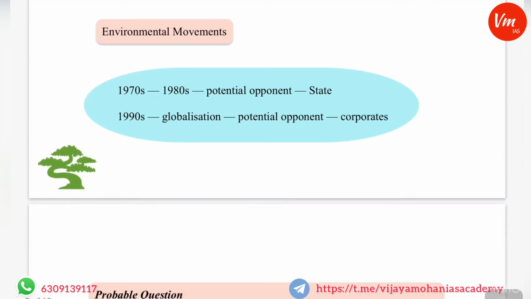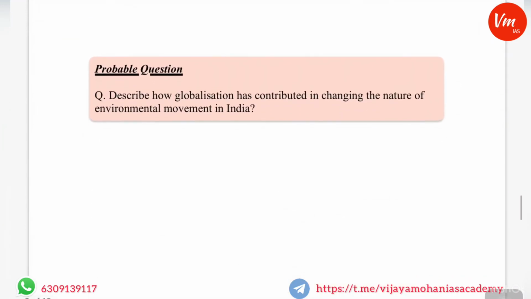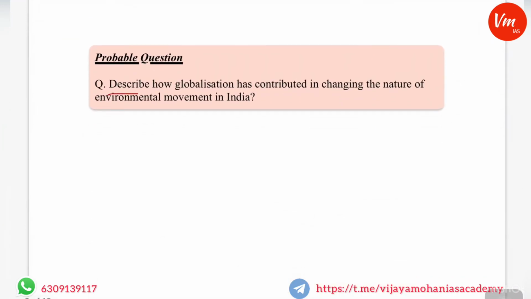What is the major difference between environmental movements during the 1970s and after the 1990s? There is a chance that there might be a question on this. A probable question: describe how globalization has contributed in changing the nature of environmental movement in India. After the LPG, there is a change in the nature of the environmental movement in India.